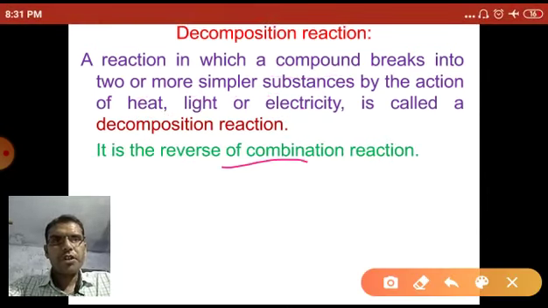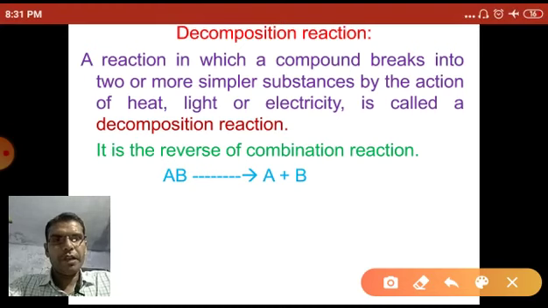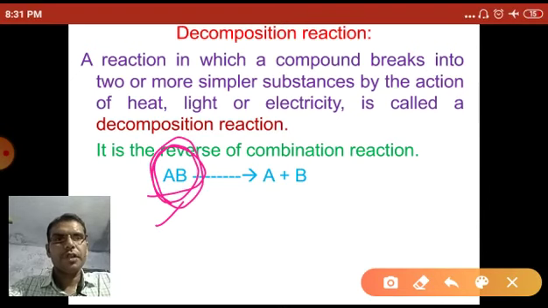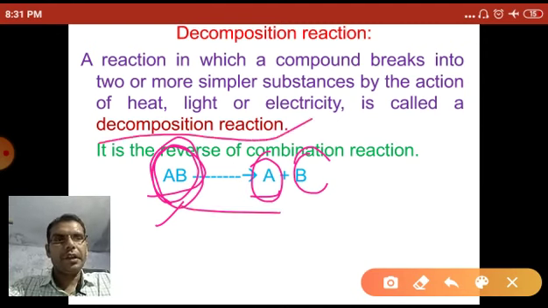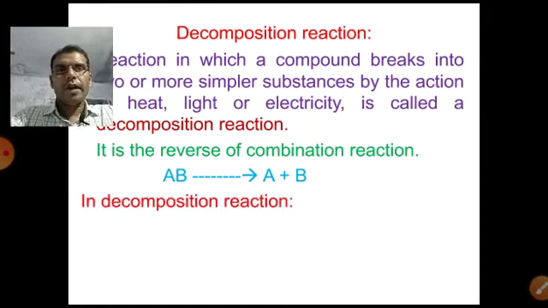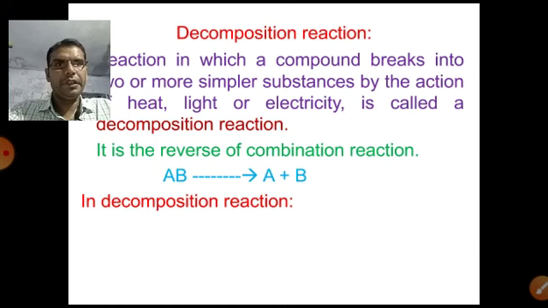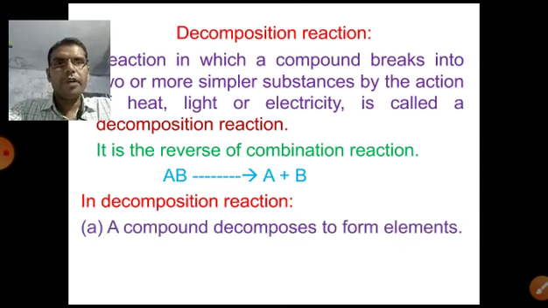Decomposition reaction is just the reverse of the combination reaction. For example, when AB, a complex and big substance, breaks down into two smaller substances A and B, that reaction is called the decomposition reaction. So what happens in the decomposition reaction? Generally, a compound decomposes to form elements.